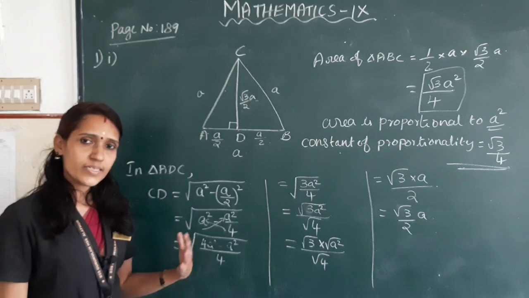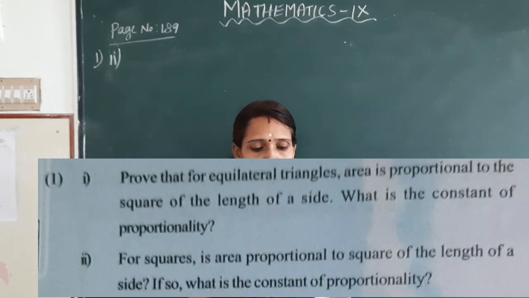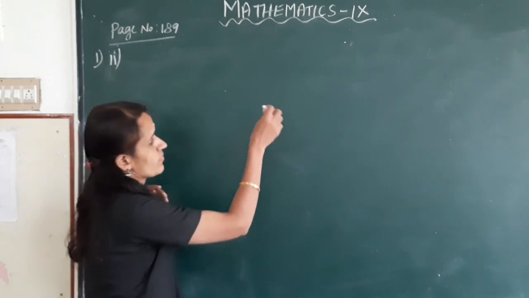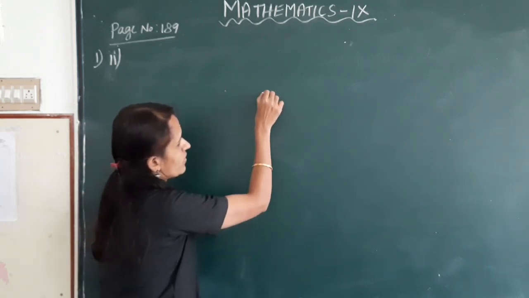Okay, clear children? Second sub question, for squares is area proportional to square of the length of a side? If so, what is the constant of proportionality? This is a square.